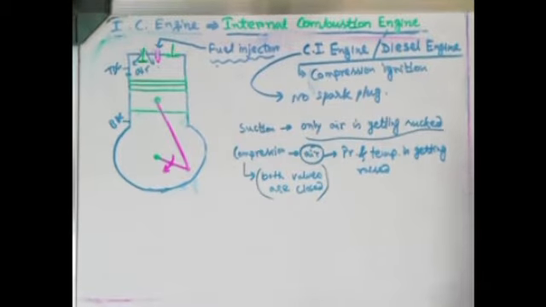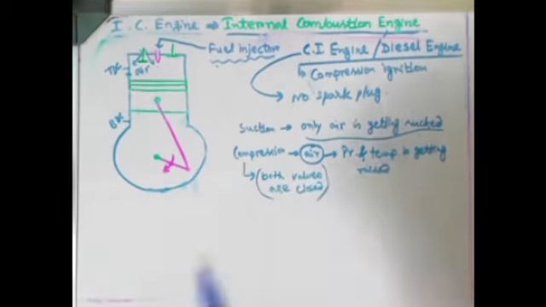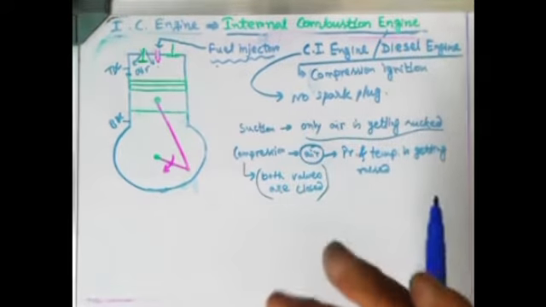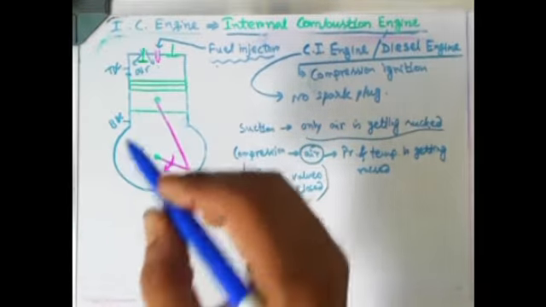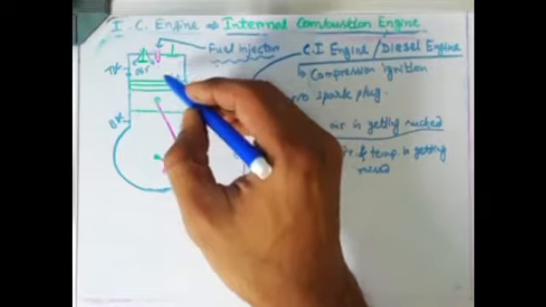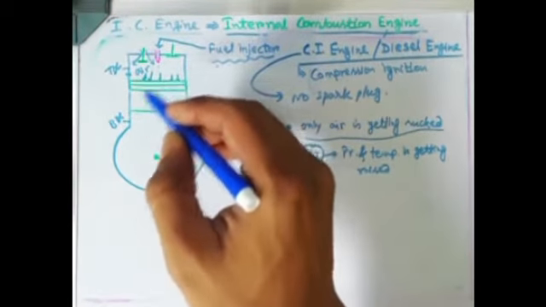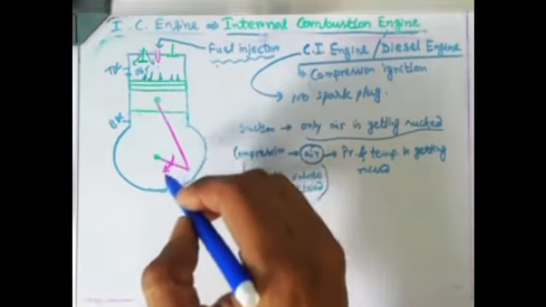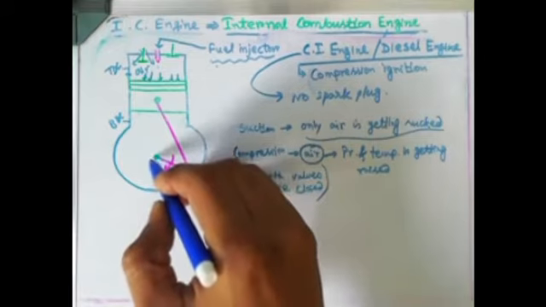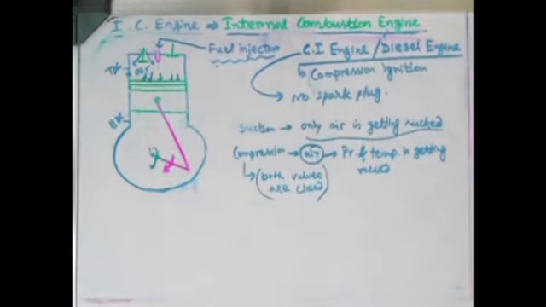So mind it, in case of a CI engine, this high pressure and temperature of air is utilized to create the combustion. When it explodes, again a huge amount of thrust is created on the piston surface. The piston carries that thrust to the connecting rod, from the connecting rod to the crank, then from the crank to the crankshaft. So the crankshaft also will rotate. In that way the rest of the things are the same as in the SI engine.